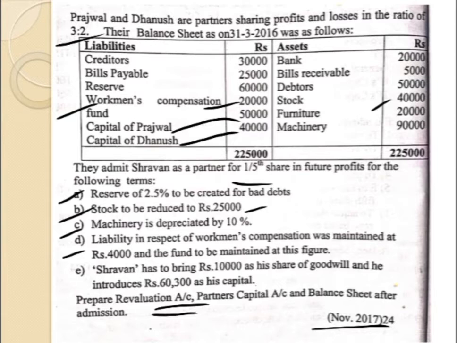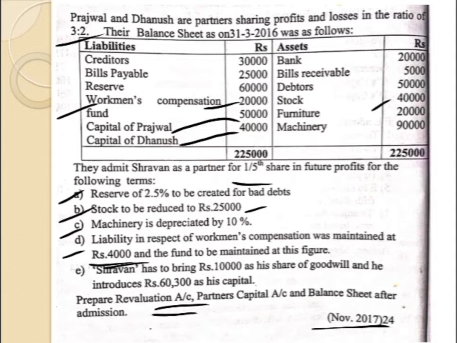So that should be directly shown in the partners' capital account. That has nothing to do with the revaluation. So we are not going to even show this 4,000 liability. That is not a new liability brought in. There is already a fund which is maintained to set off that liability. So this adjustment directly comes in the partners' capital account, not in the revaluation account.